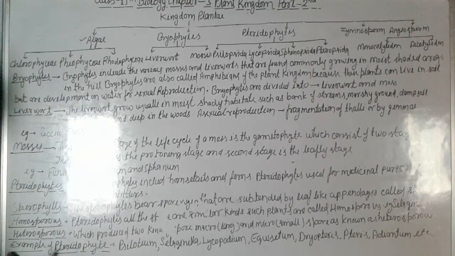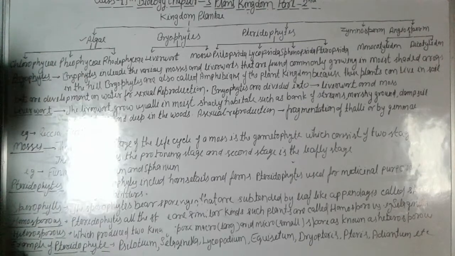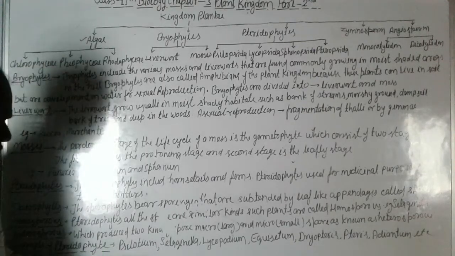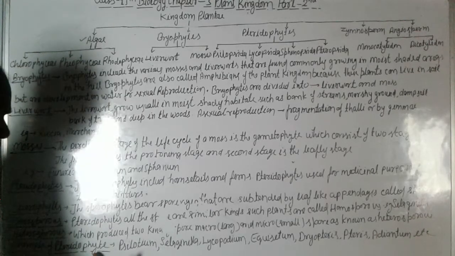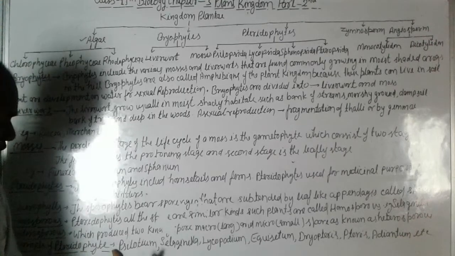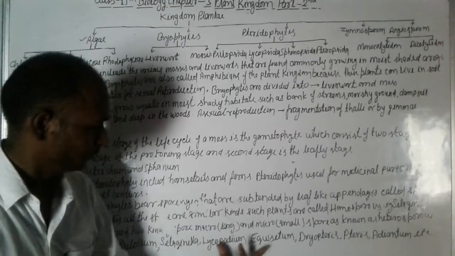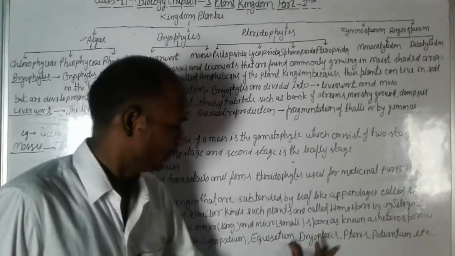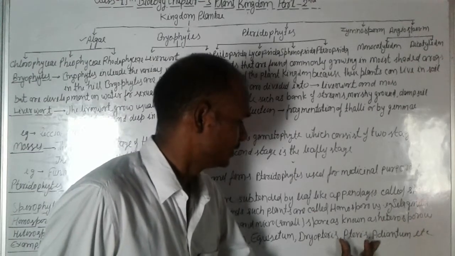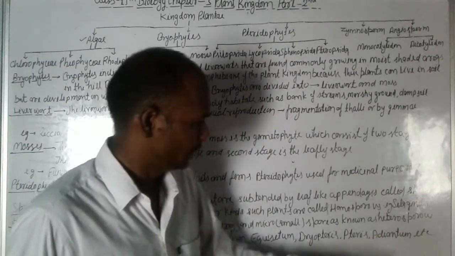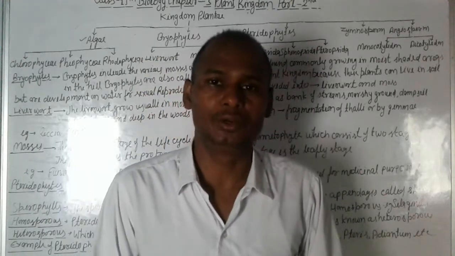Some examples of pteridophytes. You can see this is Psilotum. Psilotum, Selaginella, Lycopodium, Equisetum, Dryopteris, Pteris, Adiantum, etc. These are the examples of pteridophytes.